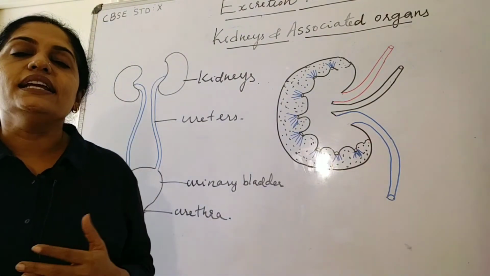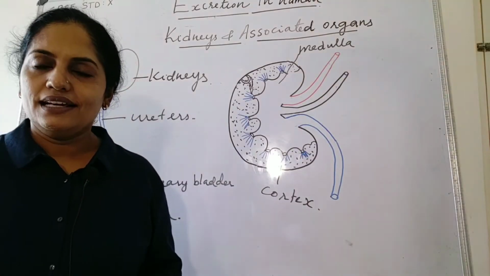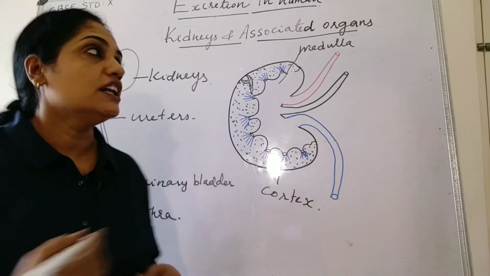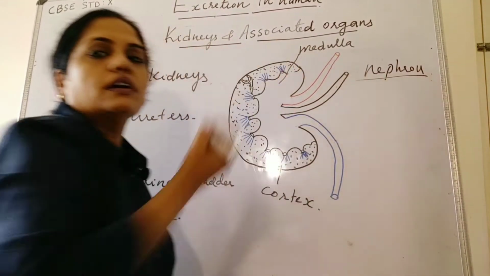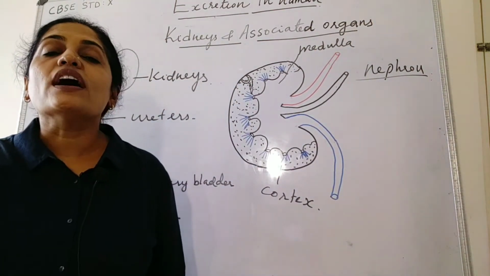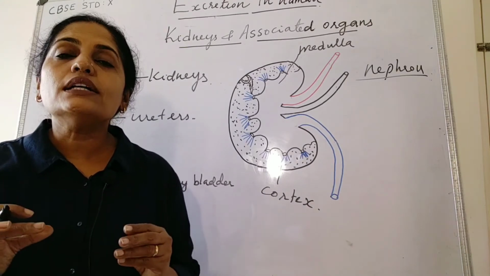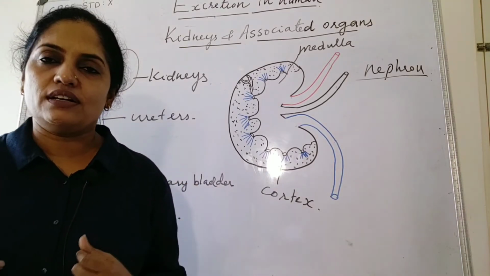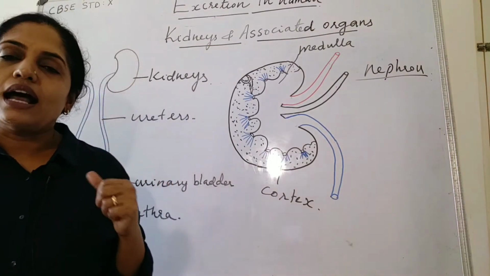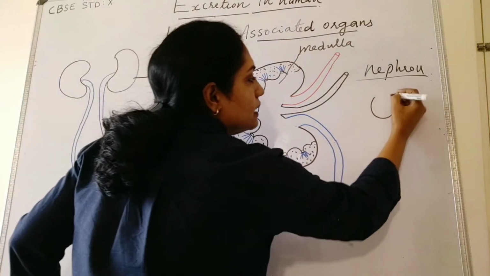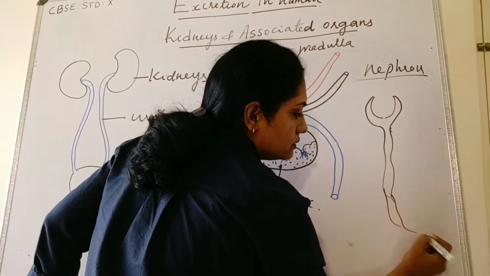Then each kidney consists of millions of filtering units inside. These filtering units are called nephrons. Nephron is the structural and functional unit of a kidney. Each of these nephrons takes part in the process of filtration of the blood. Each nephron has a cup-like head portion and a long tubule.